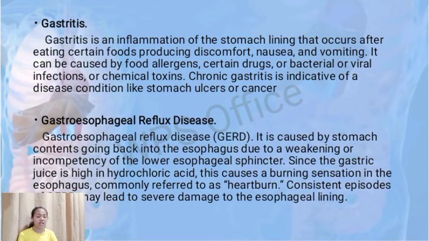Gastritis is an inflammation of the stomach lining that occurs after eating a certain food, producing discomfort, nausea, and vomiting. It can be caused by food allergens, certain drugs, bacterial or viral infections, or chemical toxins. Chronic gastritis is indicative of a disease condition like stomach ulcers or cancer.